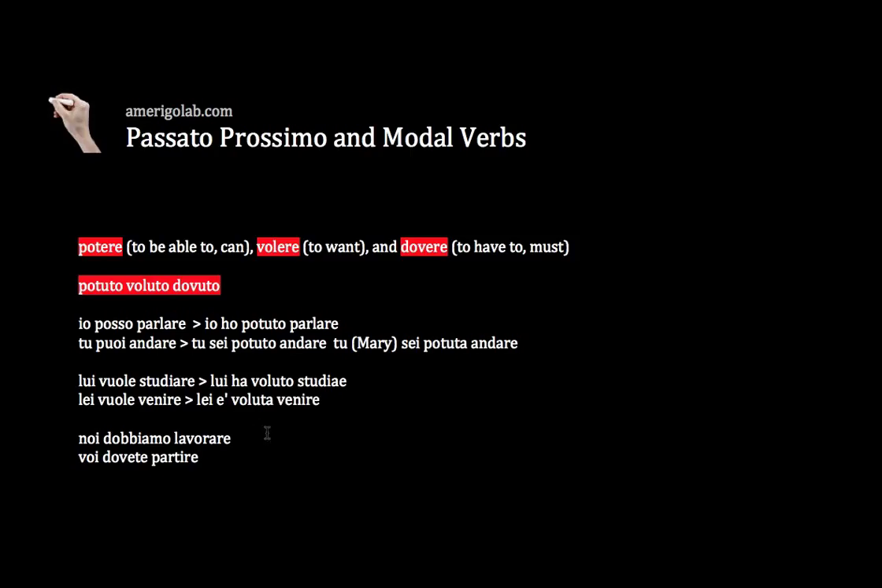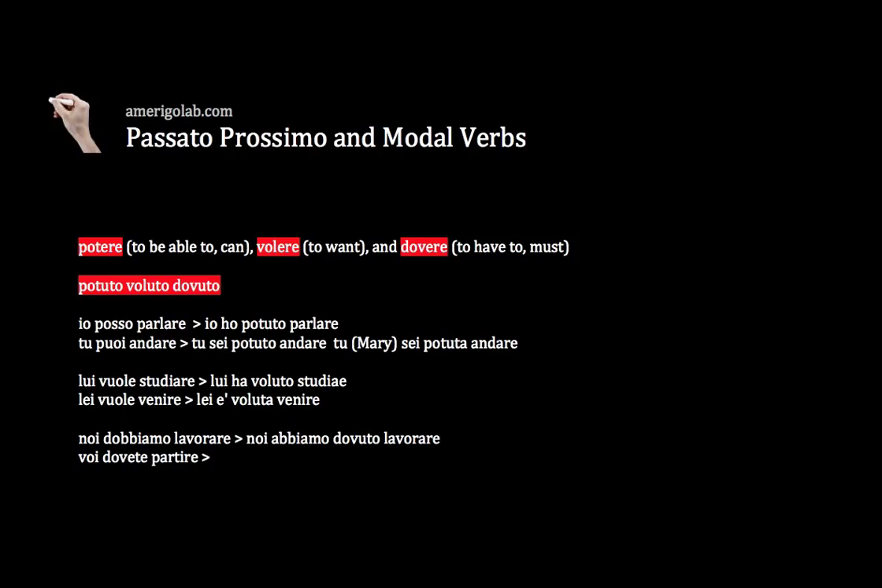Let's see the last two examples. Noi dobbiamo lavorare. Passato prossimo, noi. Lavorare requires avere, so noi abbiamo dovuto lavorare. Remember, if I use avere as an auxiliary, I don't have to pay attention to the past participle. It will always end in o. Now let's see what happens here with voi dovete partire.